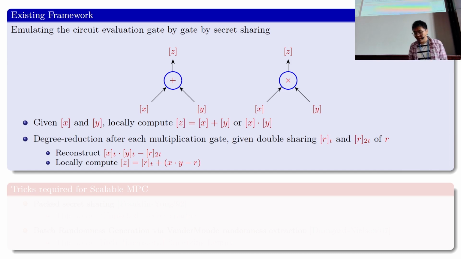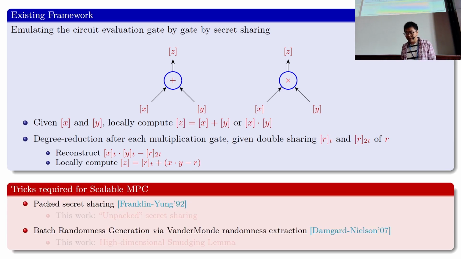Now, in order to make such a classical secret sharing-based MPC protocol achieve scalable efficiency, the existing literature has mainly developed two kinds of techniques. The first technique is the so-called packed secret sharing scheme, introduced by Franklin and Yung. The other one is the so-called Vandermonde randomness extraction, introduced by Damgård and Nielsen. In this work, we developed suitable counterparts of these two techniques to facilitate the design of our protocol.